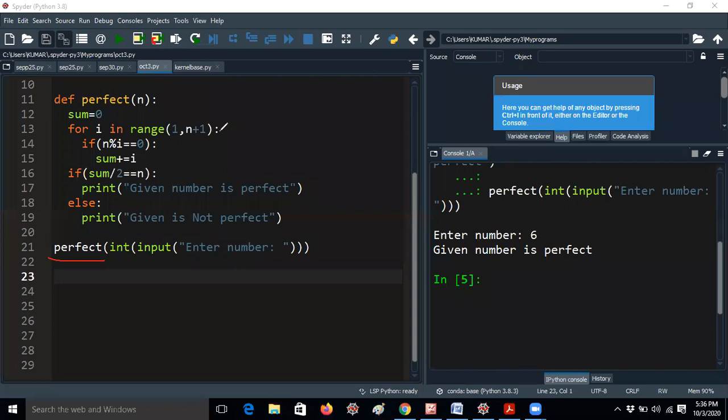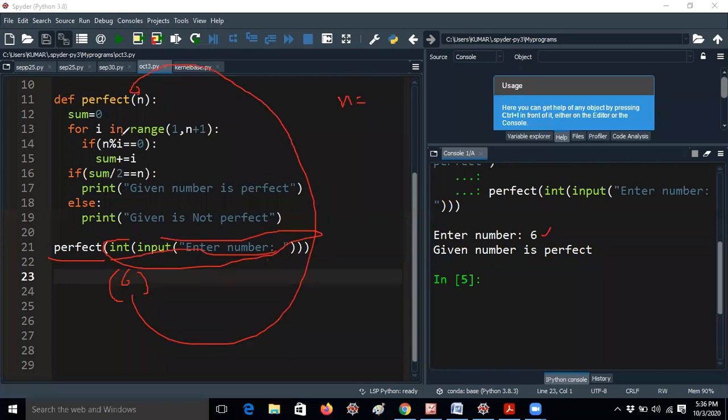So, for i in range of 1 comma n plus 1. This is the loop taken by a particular student. So this will calculate 1 to 7. n plus 1 is 7, that means it will calculate from 1 to 6 only. You know that already. Why is it giving n plus 1? Because if you give 1 comma n only, it will go up to 5 only. So here you have to go up to 6. That's the reason I am taking 1 comma 7.